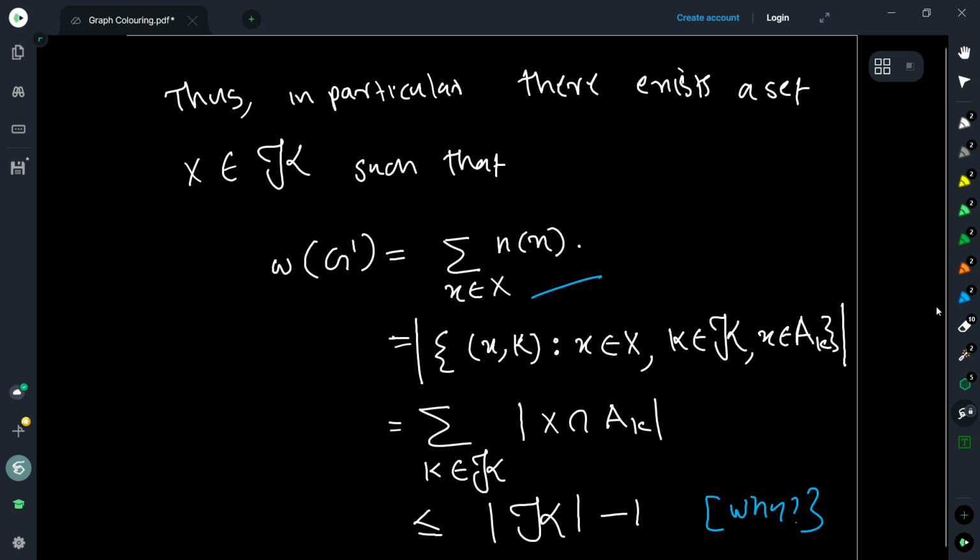Now, this is at most the order of script K minus 1. Can you tell me why? Why is the summation at most the order of script K minus 1?